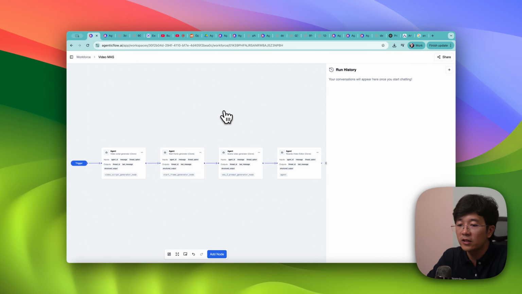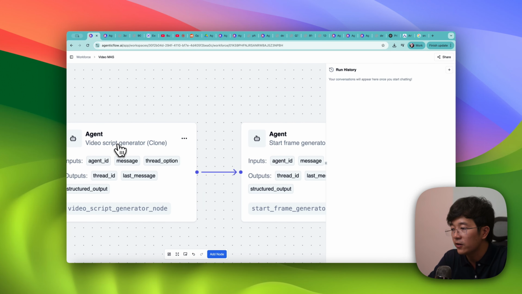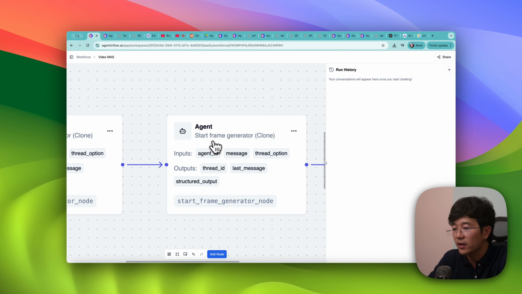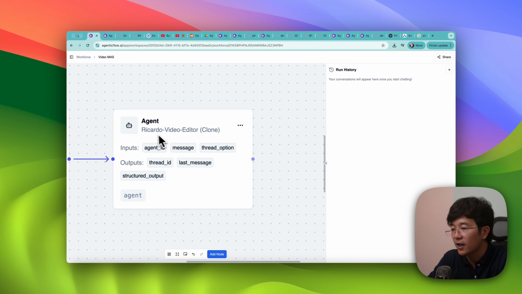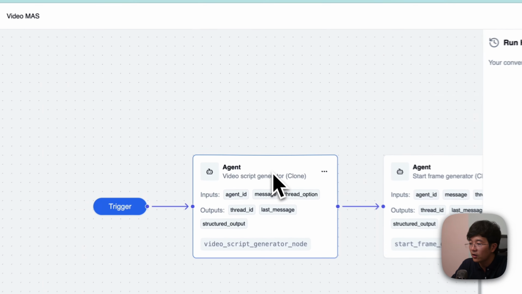So you already see the result, right? There are 4 agents working together on this one. The first one is the video script. The second one is the start frame generator. The third one is the scene video generator. And the final one is the video editor to combine everything together. So let's click on the first agent.